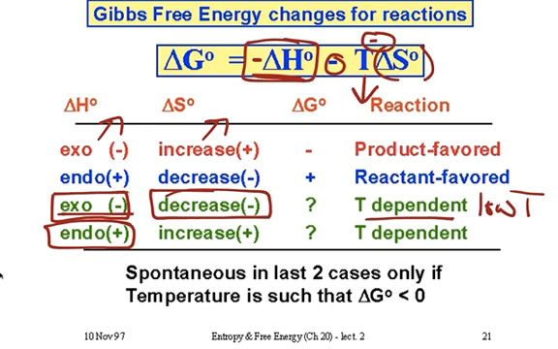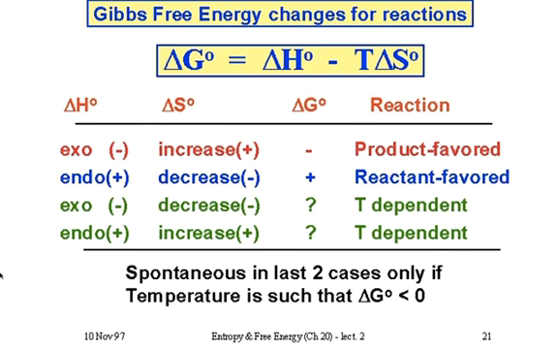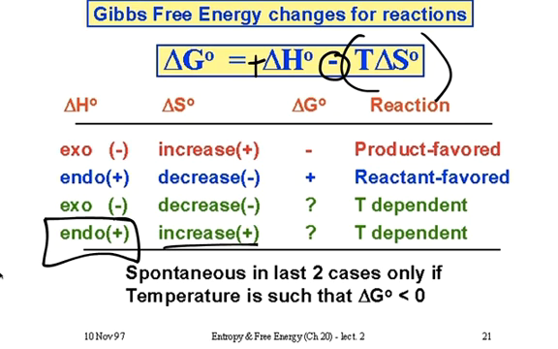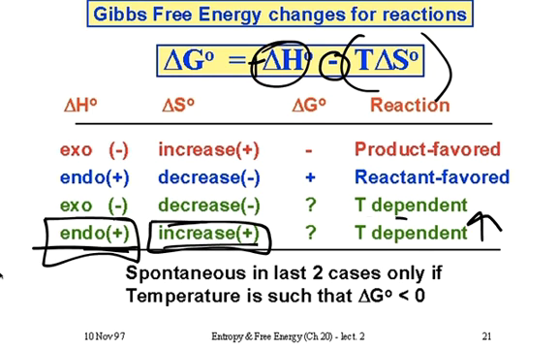Now we have an endothermic reaction. And again, I'll erase my ink. You can kind of guess that this one's probably going to be the other way around. If we have an endothermic reaction, we have a positive term here, and we have an increase in S, so that's positive. So this negative is going to count overall. So how do we get this term big enough so there's more negative than positive coming from this? Well, we need to have a high temperature. So endothermic reactions can occur spontaneously if there's an increase in entropy and we're at a high temperature. So these are spontaneous at high temperatures. These ones are spontaneous at low temperatures. And I believe there's a table in your book that tells you this.